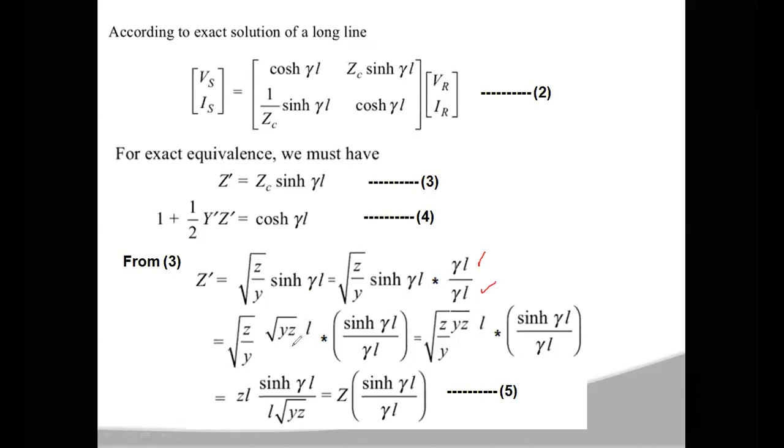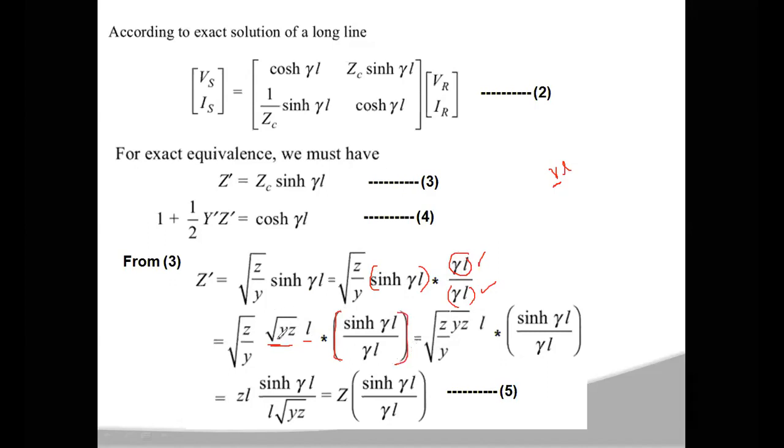What is gamma L here? In place of gamma, we can write the square root of yz, into L. The remaining thing is sinh gamma L by gamma L, so we keep it in a bracket.